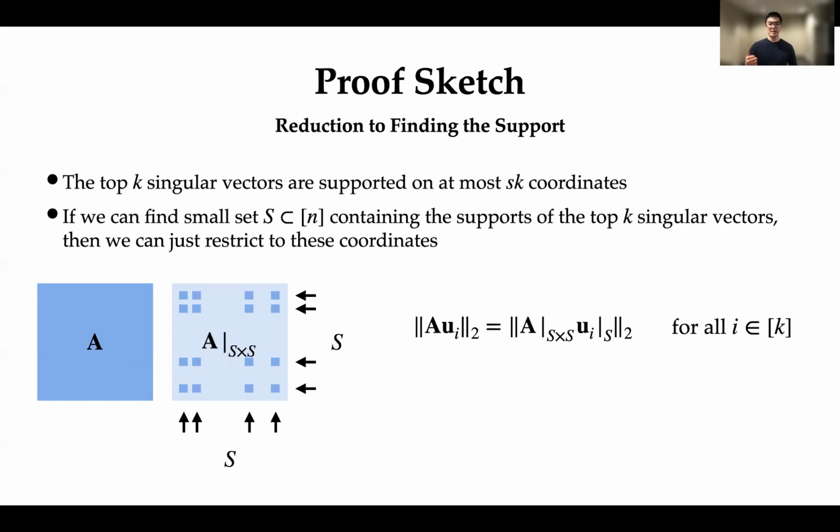And this is basically because u_i is just 0 anyway outside of the support. However, if I consider any other vector, then what happens is that the value of Ax in the 2 norm can only decrease since I'm just throwing away mass. So what this means is that the top k singular vectors are preserved under this restriction, while the rest of the singular components can only decrease. So that's the intuition for why it reduces to finding the support of the singular vectors.